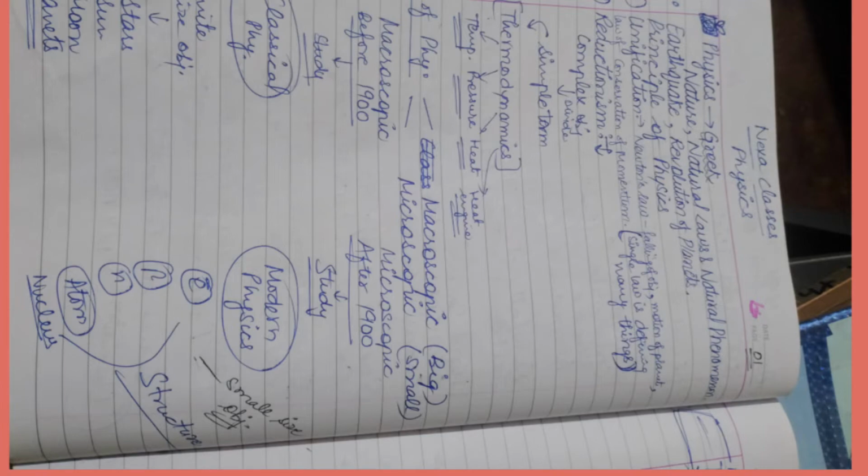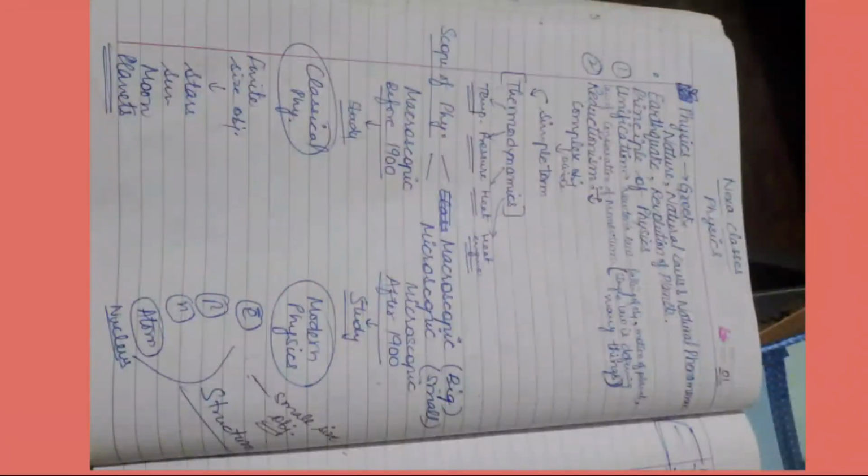Classical physics deals with finite size objects. For example, if we study about stars, sun, moon, planets and so on. And modern physics means if we are going to study about small size objects and their structure, like electron, proton, neutron, atom, nucleus, like this.